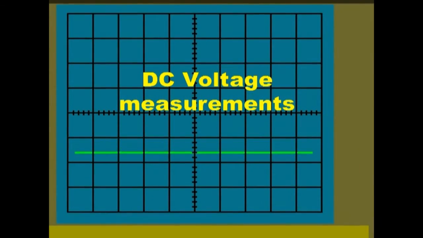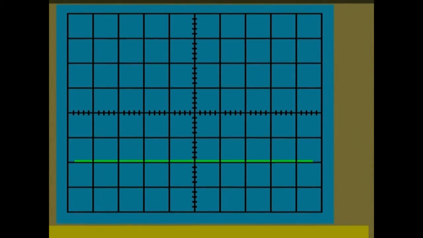In a similar way to AC voltage measurement, you can measure DC voltage. For a DC voltage, the waveform is a straight line. Make sure DC is selected by the input selection switch.